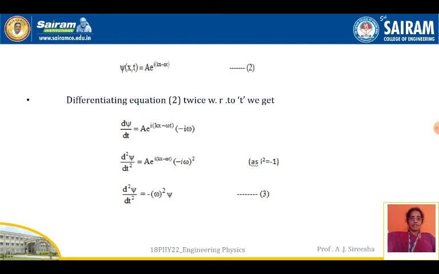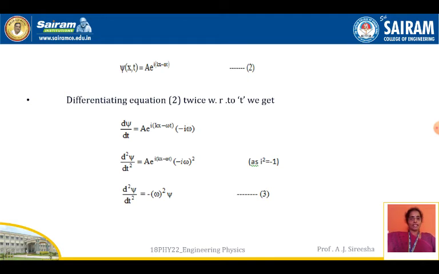Now again differentiate d²ψ/dt² = A e^{i(kx − ωt)} · (−iω), because your first differentiation gives iω. Differentiating again, you get −iω, so it becomes (−iω)². As you know, i² is taken as −1, substituting that value, you write d²ψ/dt² = −ω²ψ.